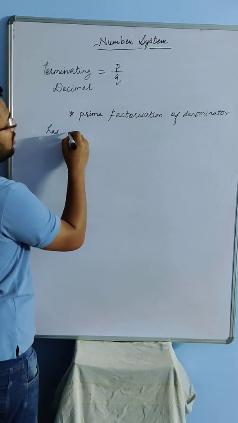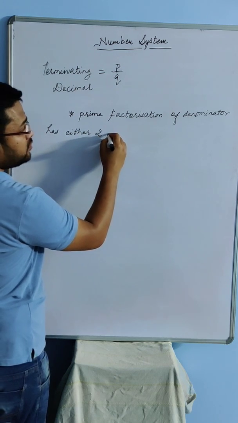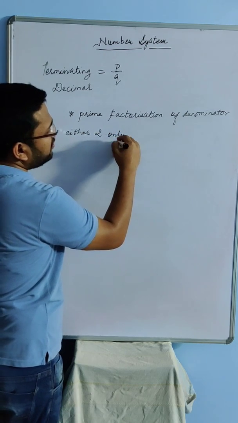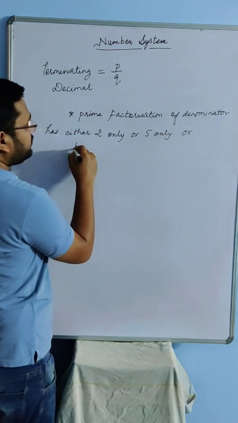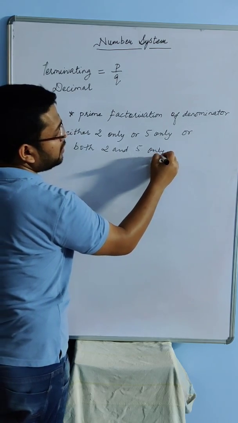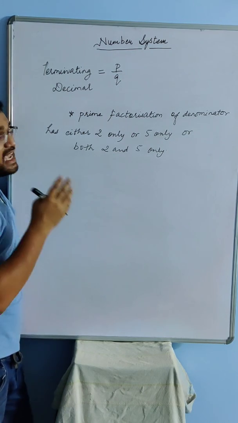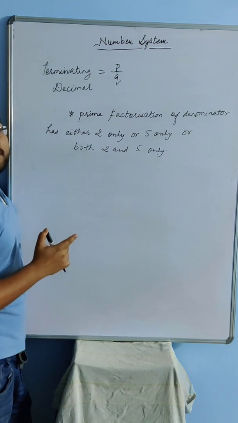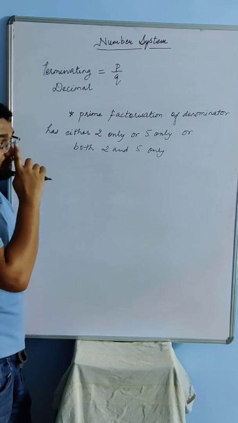has either 2 only, or 5 only, or both 2 and 5 only. Other than 2 and 5, if there is any other number in the prime factorization, then the decimal will always be non-terminating. Whether it is non-terminating repeating or not is a different story, but it will be non-terminating.